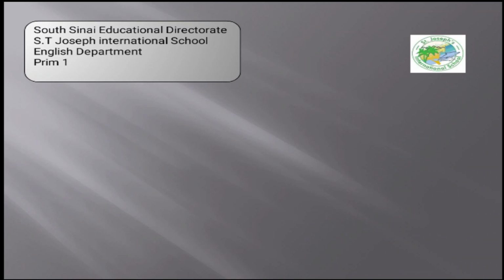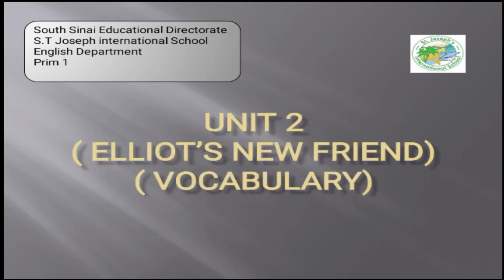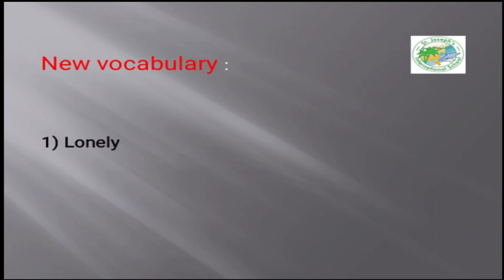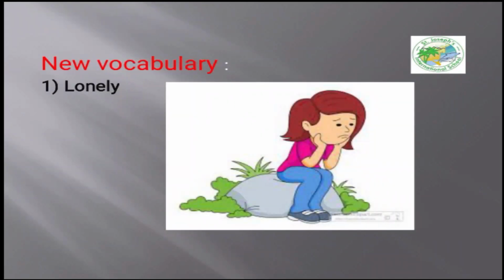In this session, we're going to discuss Unit 2, Elliot's new friend. First, we're going to start with the vocabulary. The first picture we have here is lonely. Lonely. What does lonely mean?